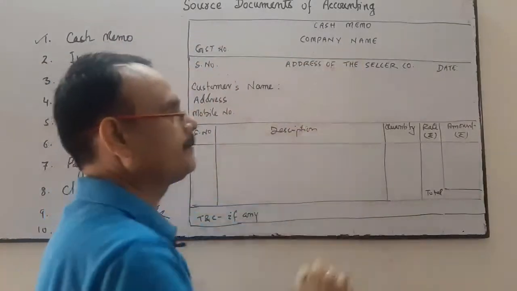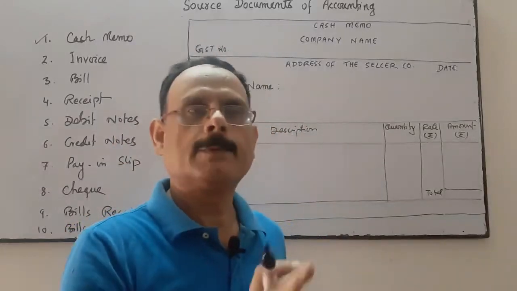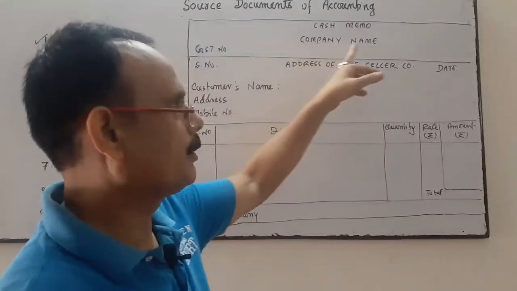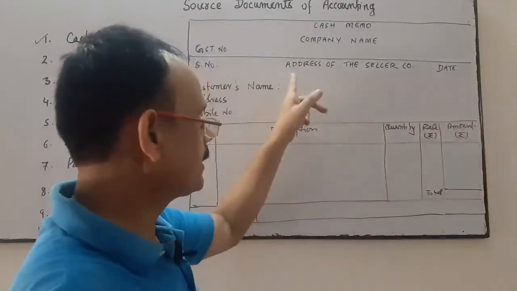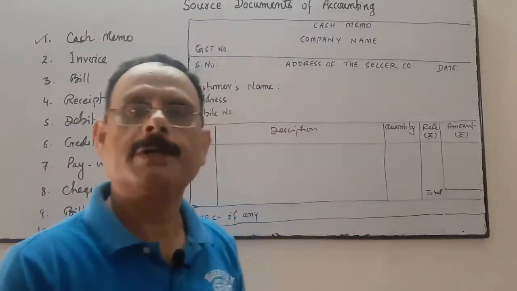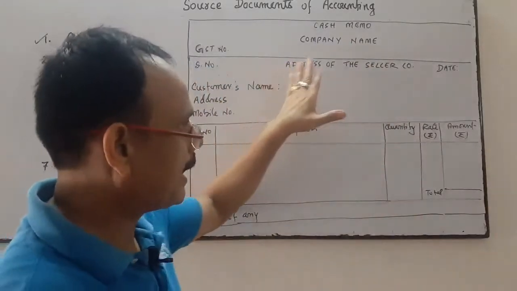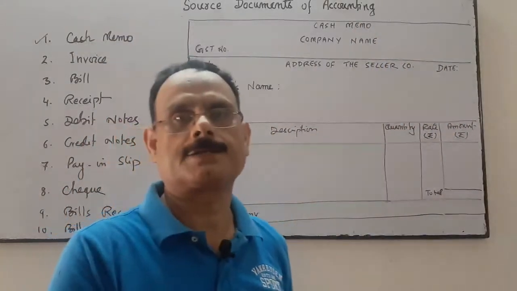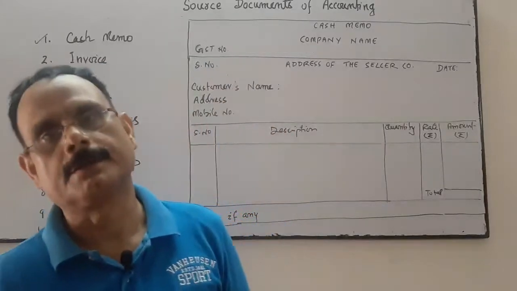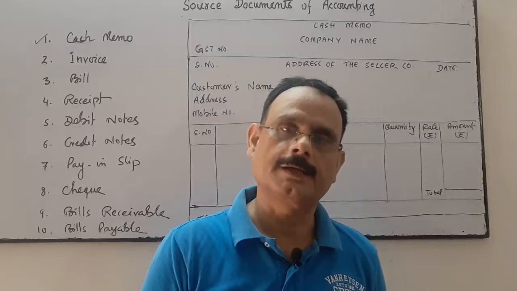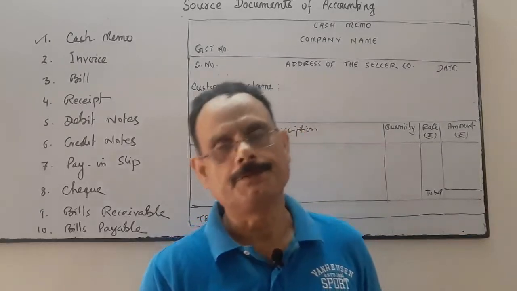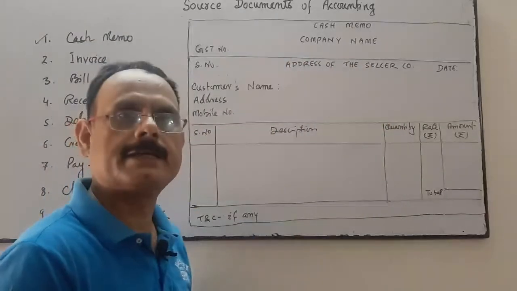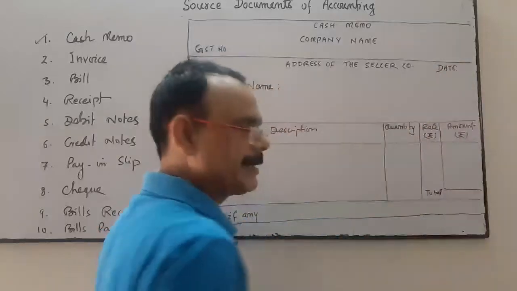Suppose the name of the company is Hindalco. So we write Hindalco Industries Limited, Renukot. You have to write the complete address of the seller: post office, district, state, website, registered telephone number, email ID, everything. This side is for the date of the transaction.